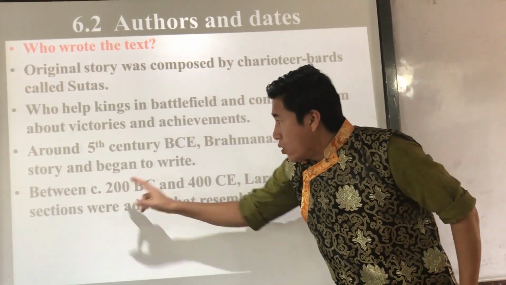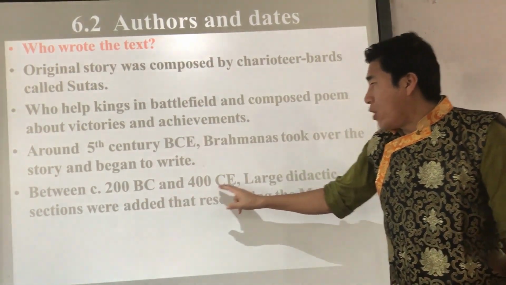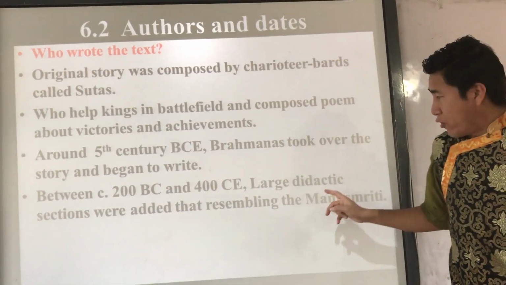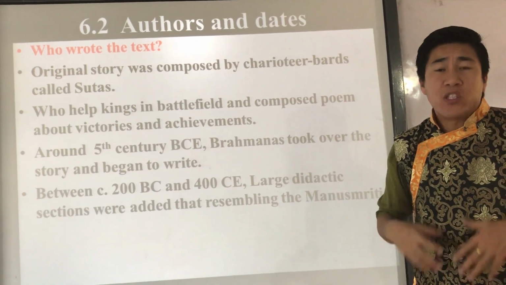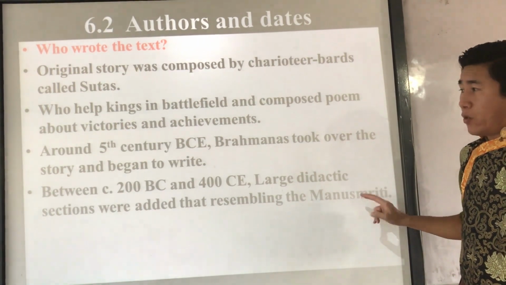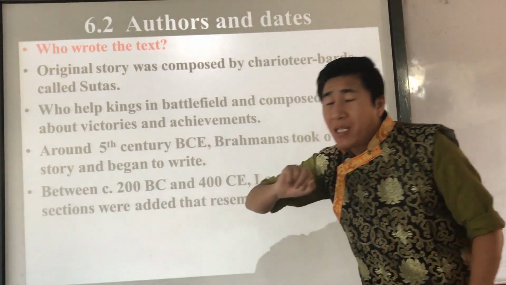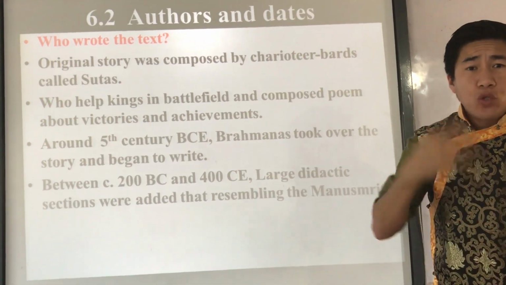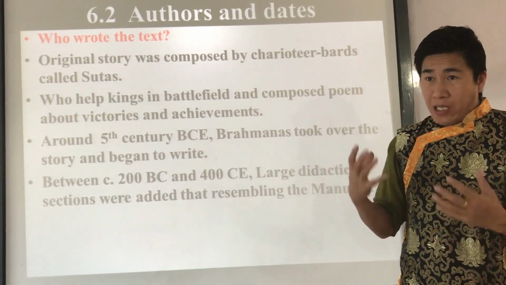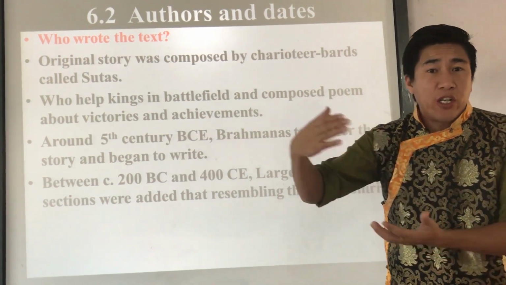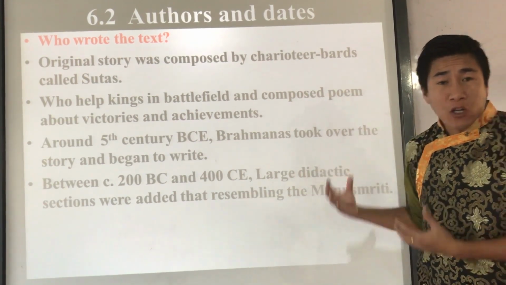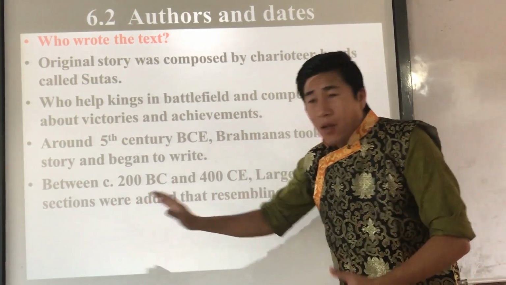See, between 200 BC and 400 CE, a large didactic section, as I told you before, was added, resembling the Manusmriti. Didactic section means instructions, right? Now here, 200 BC refers to the time when Vishnu became very important, and as we consider Krishna a reincarnation of Vishnu, the Bhagavad Gita is all about that, right? It is a part of the Mahabharata which was added to it.